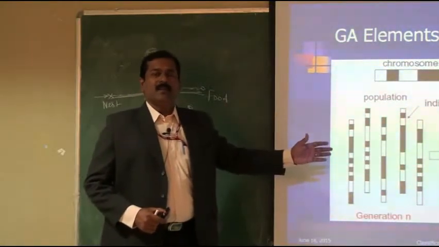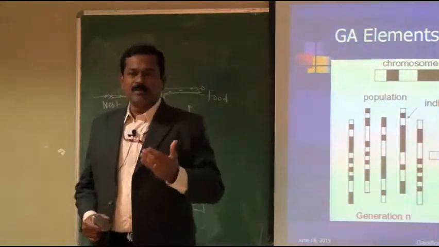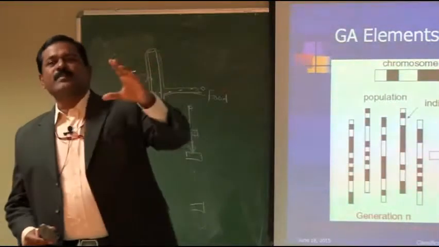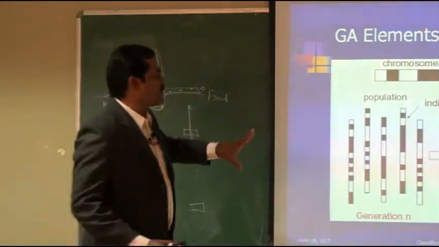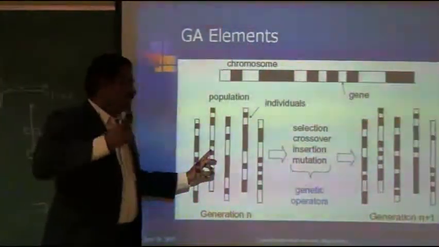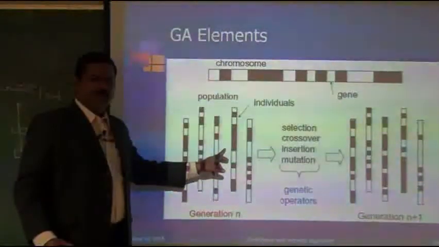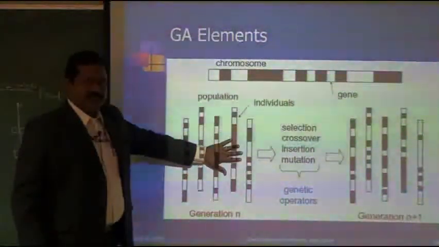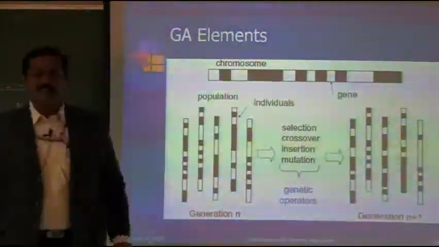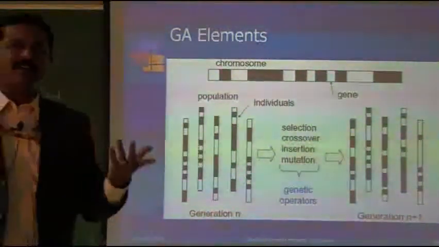For example, if you want to find the shortest path between Dindigul and Madurai, what are the possible ways? These will be given as the initial solutions. One is going through Nattam, another is going through this national highway, another is going through Chambati, another is going some other way. All these solutions will be given. Then we select the fitness function as time, or cost, or comfort of the travel, or anything else.